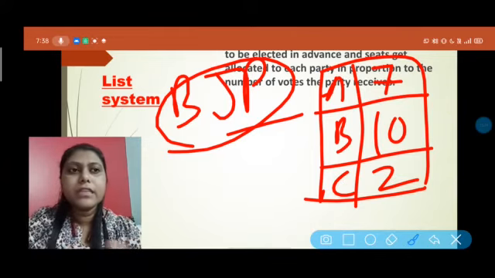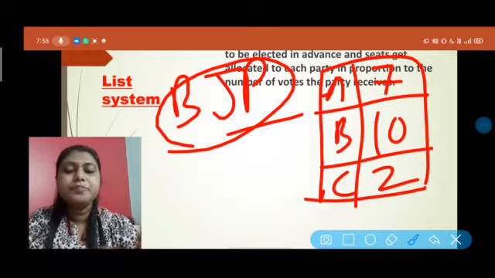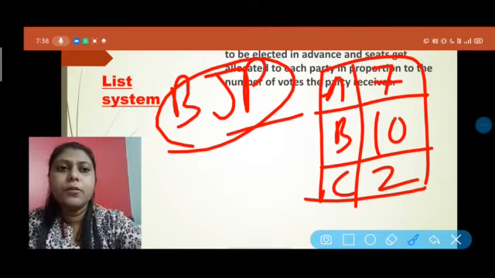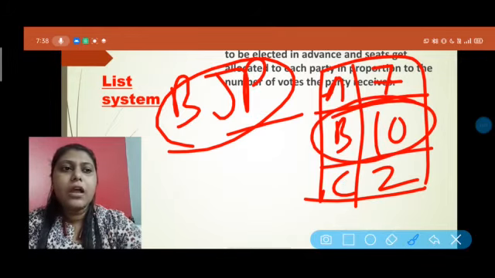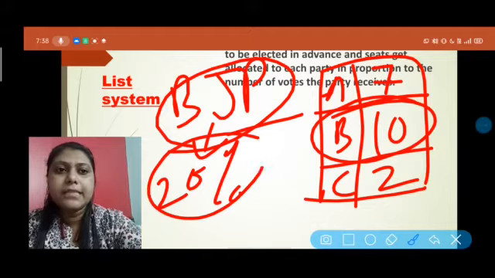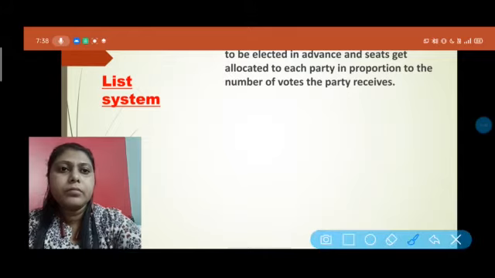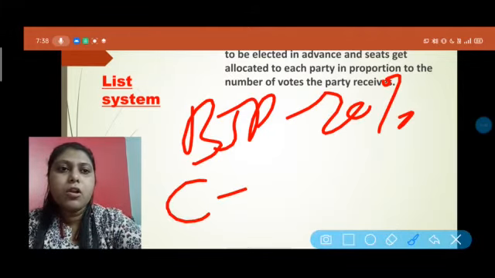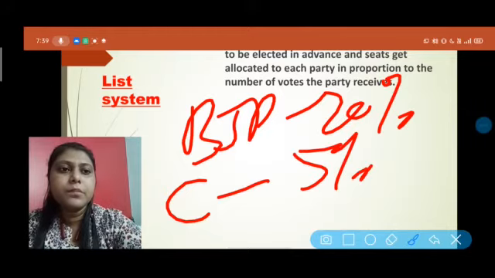Now after getting the candidate list in advance, the political parties conduct the election, and in that election all the political parties get a share. Suppose BJP will get 20% of the vote, meaning 20% of people like this political party, maybe Congress will be liked by 5% of people, and TMC will be liked by 15% of people.